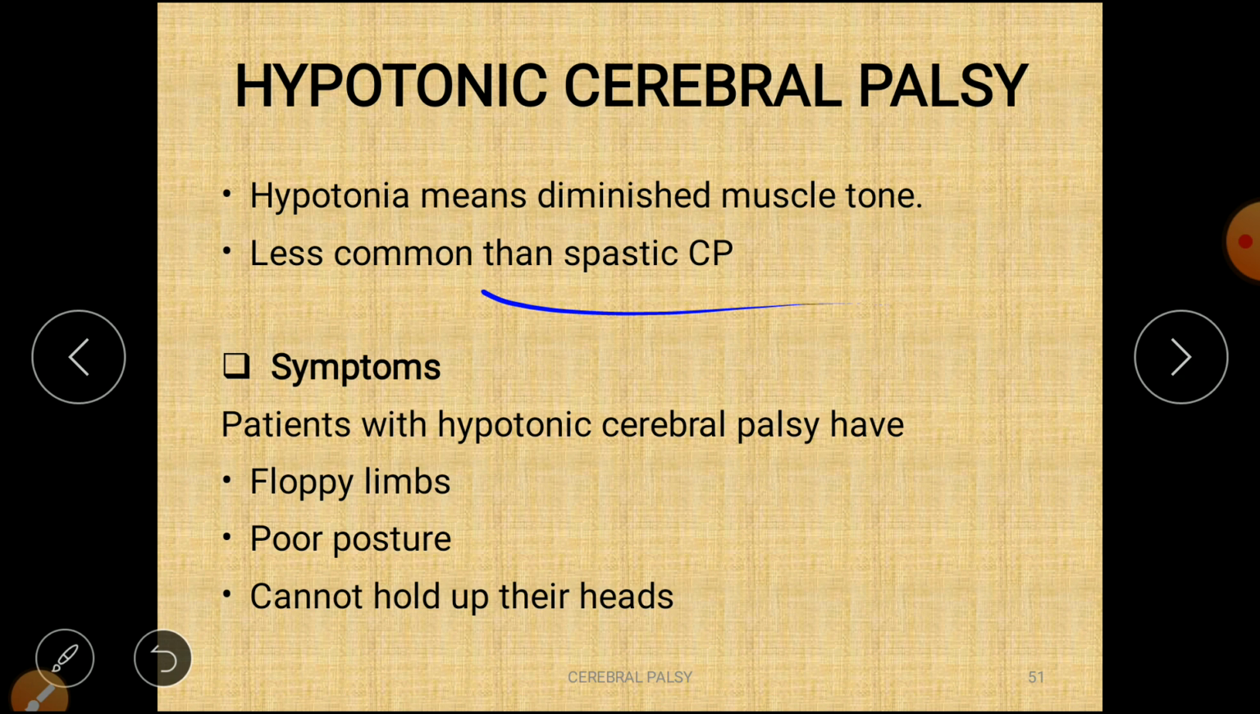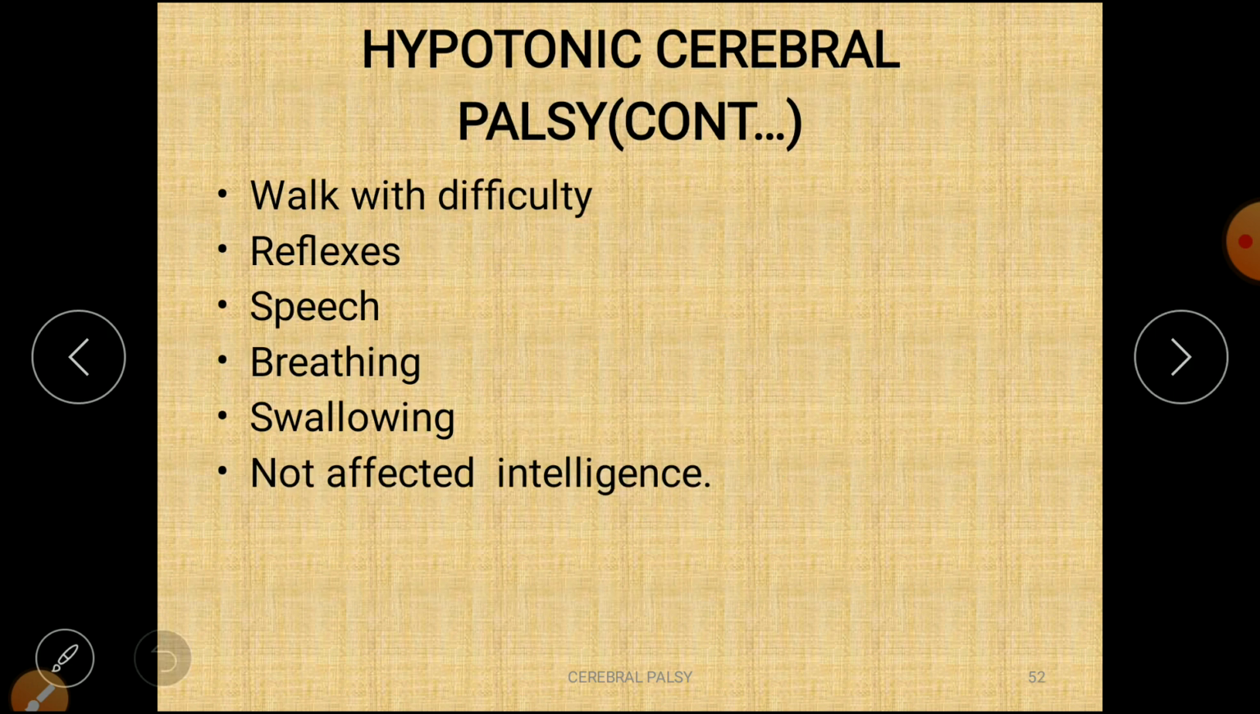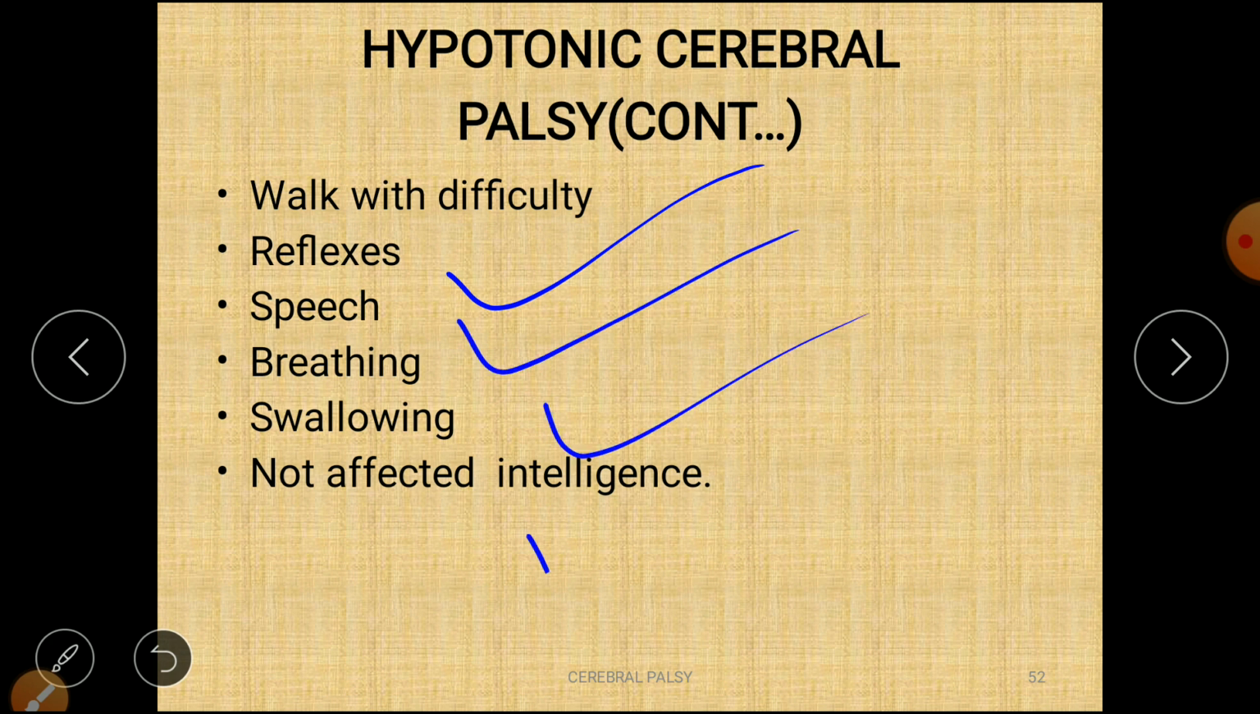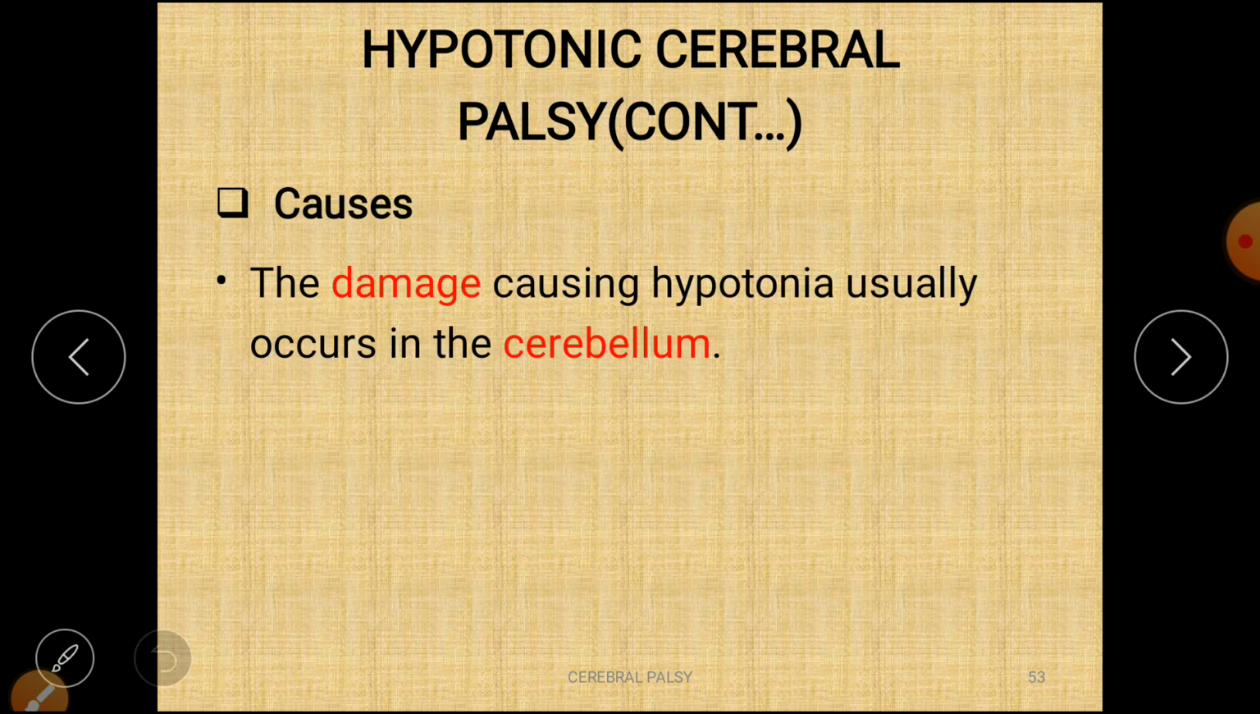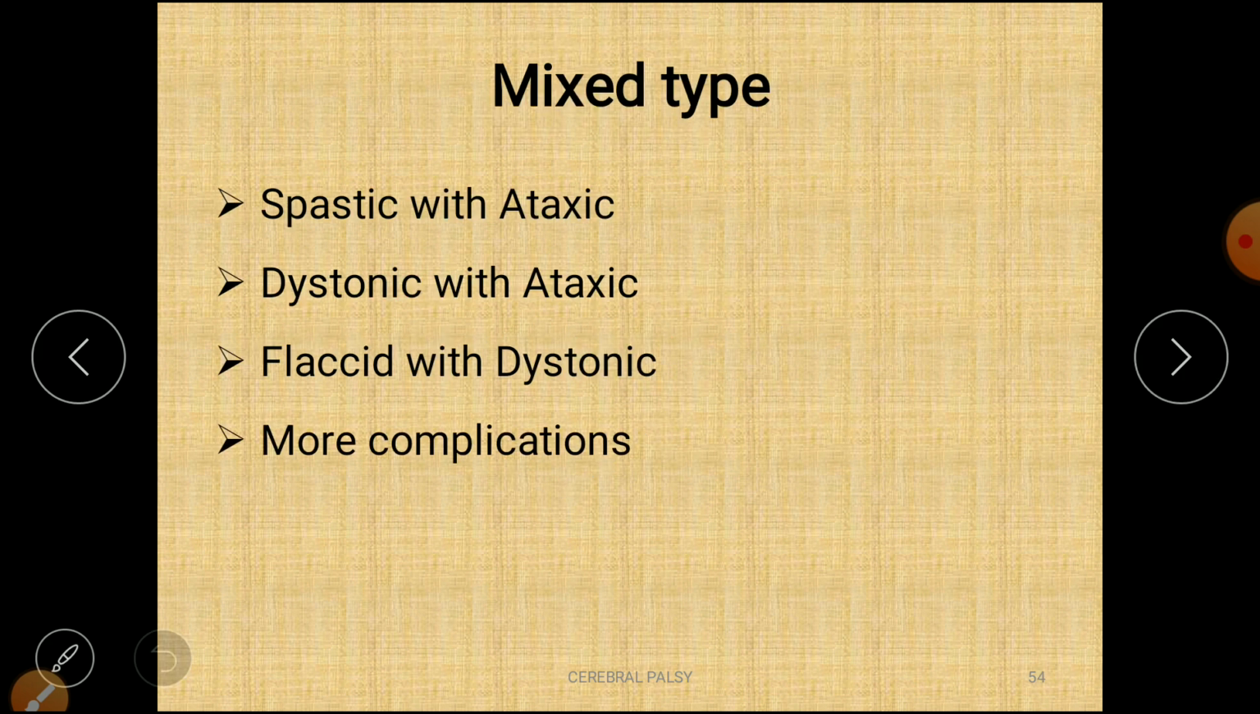Symptoms: patients with hypotonic cerebral palsy have floppy limbs with no tone, poor posture, and cannot hold up their heads. They walk with difficulty, reflexes diminish, speech is affected, and they have breathing and swallowing problems, but intelligence is not affected. These are the signs and symptoms of hypotonic cerebral palsy. The damage causing hypotonia usually occurs in the cerebellum. If a cerebellum lesion is present, it might cause hypotonic CP.